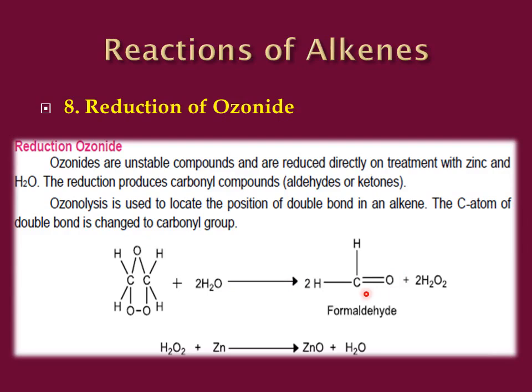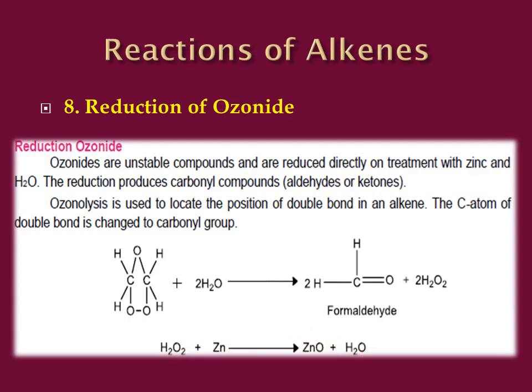This is the second step in which the ozonoid, in the presence of water and zinc, is going to get converted into a carbonyl compound, which can be an aldehyde or a ketone. Now the hydrogen peroxide which is formed is going to react with zinc. As you know, zinc is a reducing agent. So it is going to abstract one oxygen atom, making zinc oxide and leaving hydrogen peroxide as H2O.